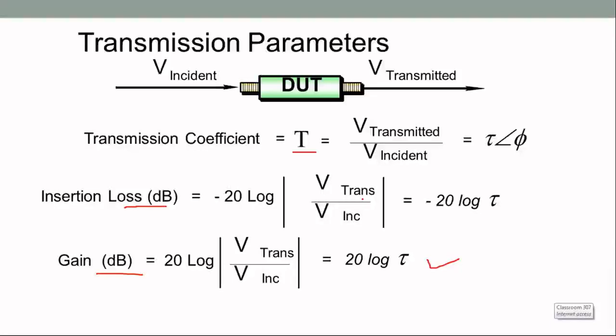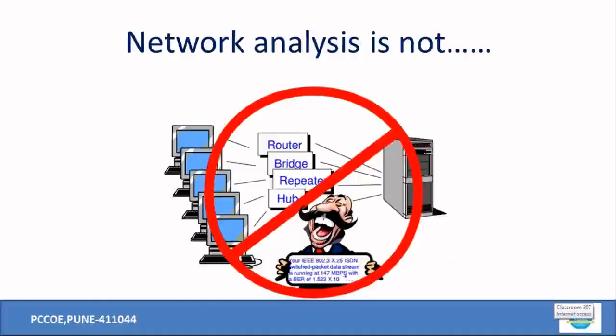Otherwise, as the network analyzers are available with us, they can directly give us calculations of these values in real time, right? So you should be aware of at least these relations. We are interested in the transmission parameters, we are interested in the reflection parameters, right?